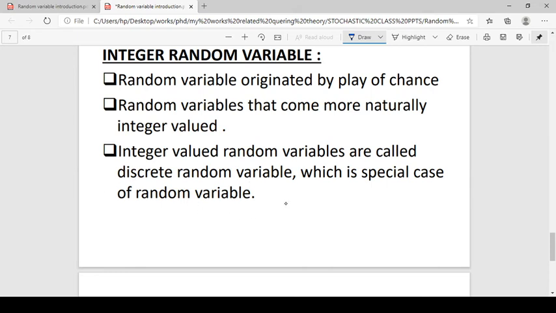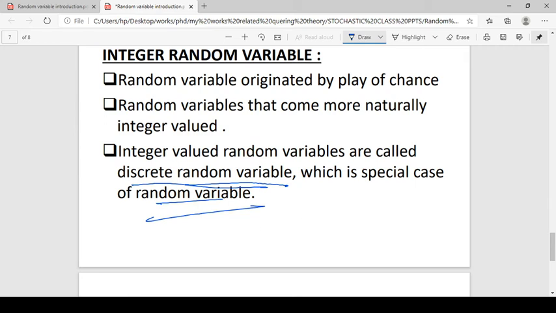A discrete random variable is also called an integer random variable. We already said that a random variable is a function, and here it is an integer-valued function. Such a variable is called a discrete random variable. That is a special case of a discrete random variable.